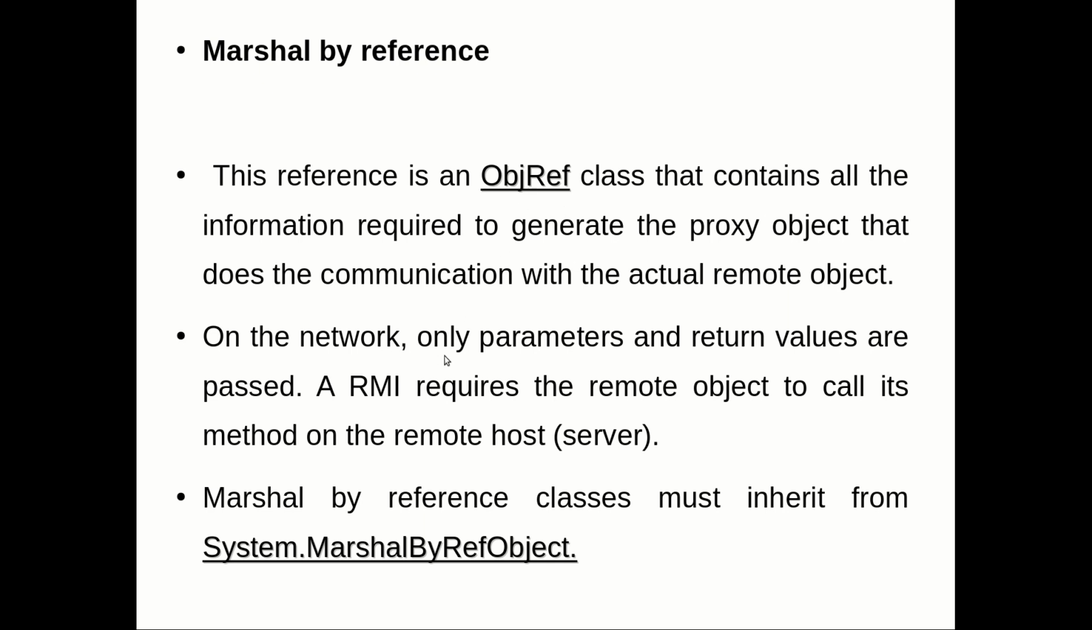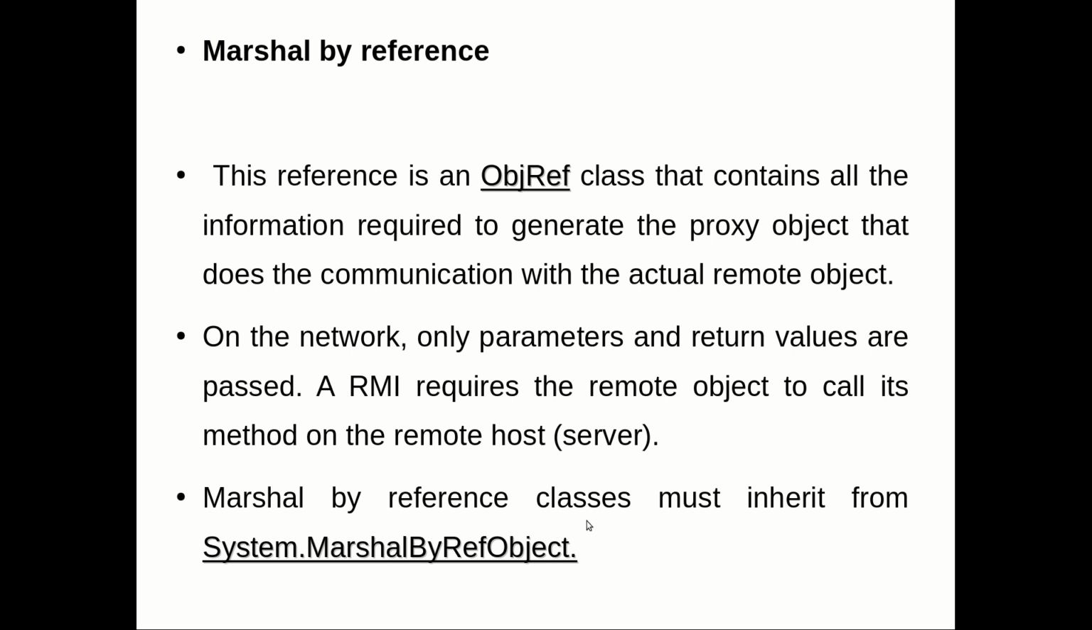On the network, only the parameters and the return values are passed. This is RMI, remote method invocation, which you have studied in Java; the same concept is applied here. It requires the remote object to call its method on the remote host. As you create a stub and skeleton, here you are not going to transfer the object; instead you transfer the reference, look it up on that particular machine, and create an object for that reference.